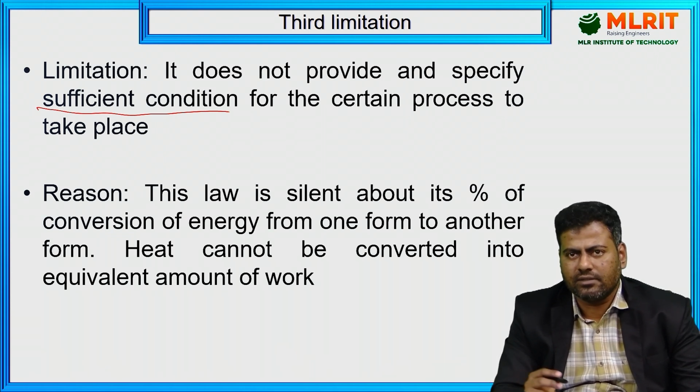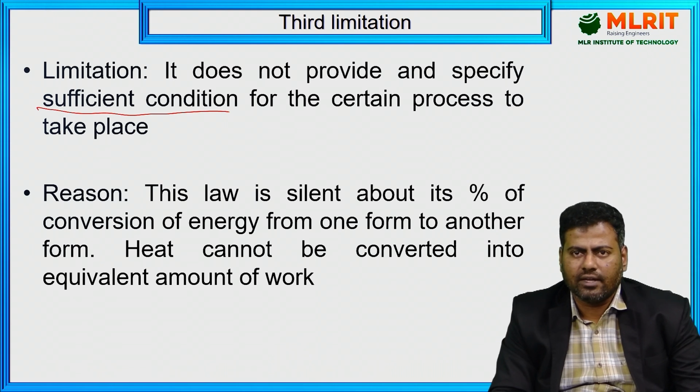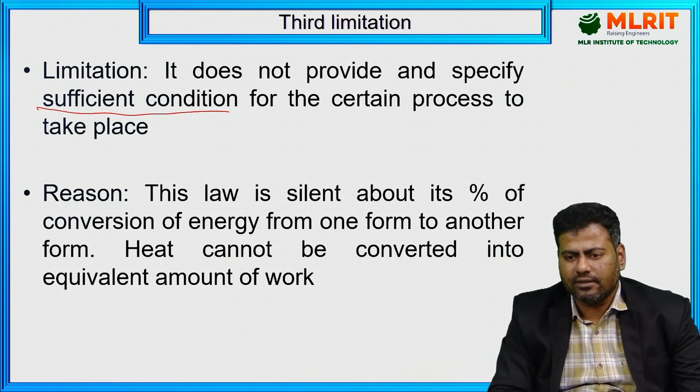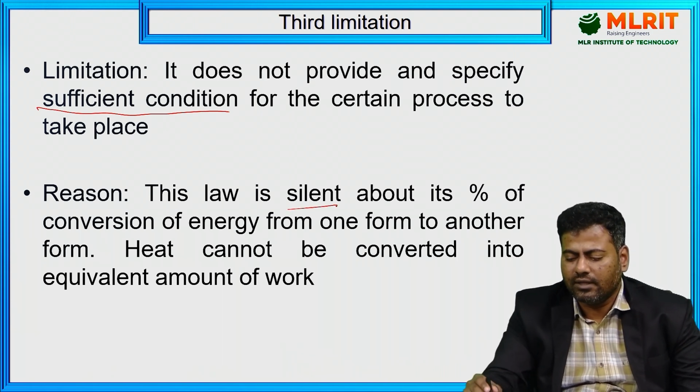This is the combination of all limitations, which we can put altogether under this third limitation. Listen here, this law is silent, in the sense it doesn't mention anything about its percentage.